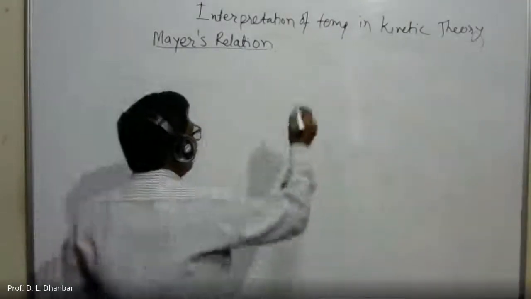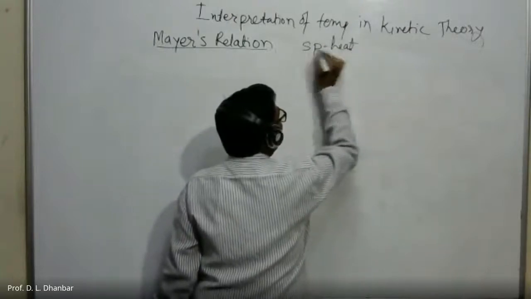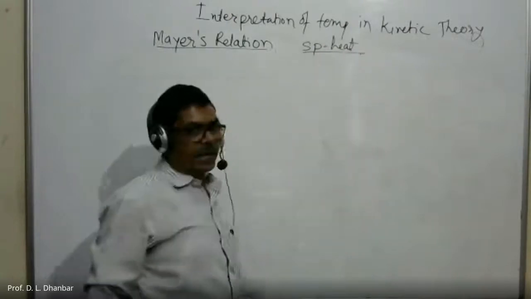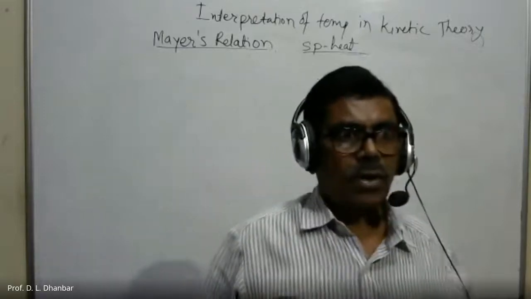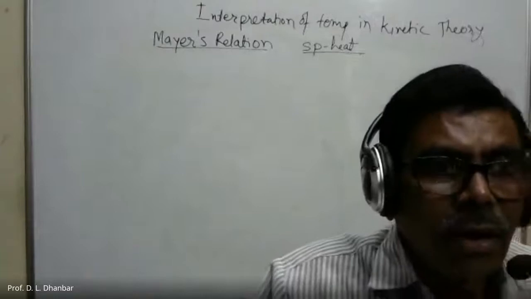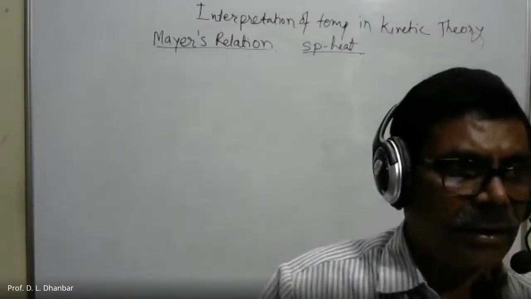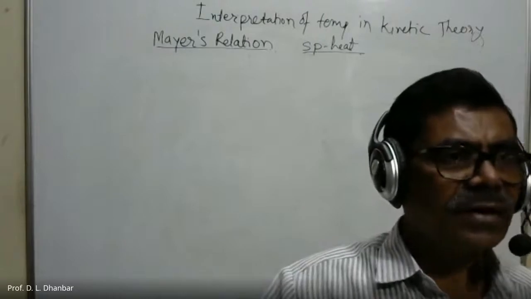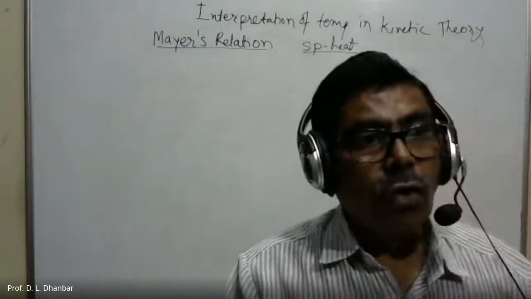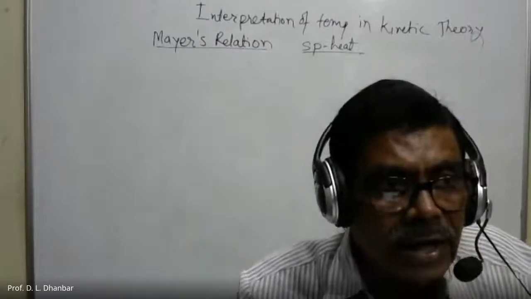Specific heat means the quantity of heat energy required for a unit mass of a substance or gas to raise the temperature through 1 degree Celsius or 1 Kelvin.